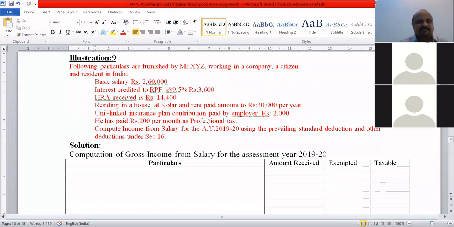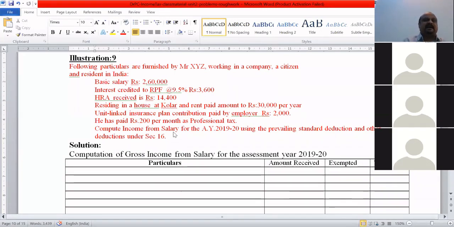So here, if you observe the problem, what is asked is you have to compute income from salary. Okay. This is not gross salary, this is income from salary, which is nothing but the taxable salary. And assessment year 1920, which has just gone, is to be considered using the prevailing standard deduction.